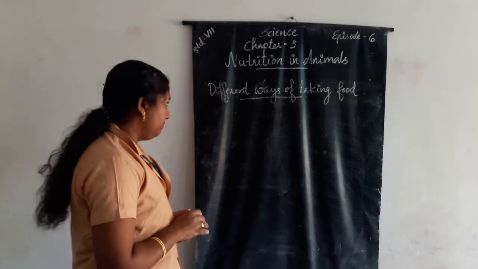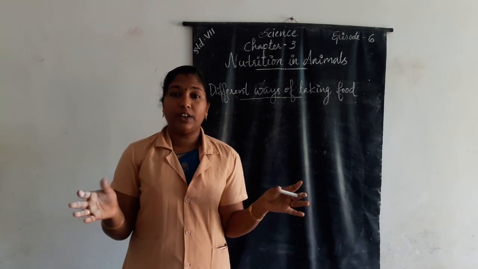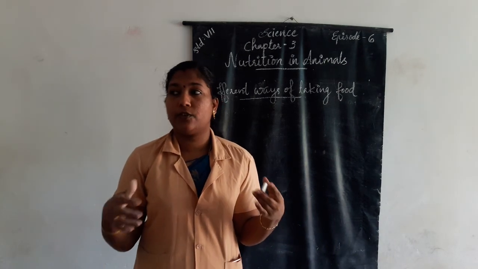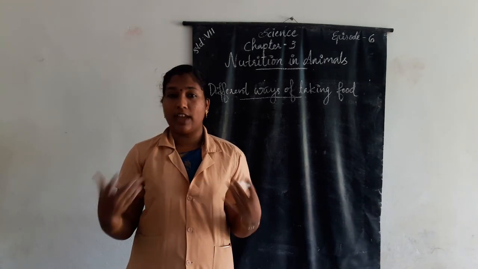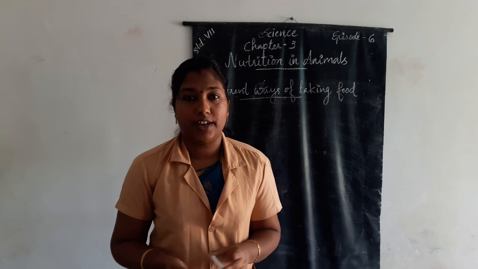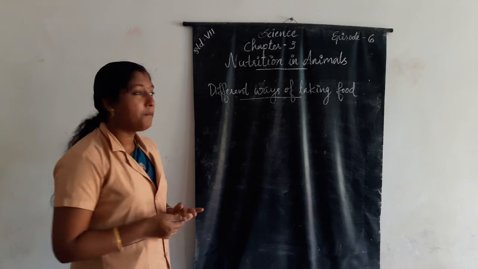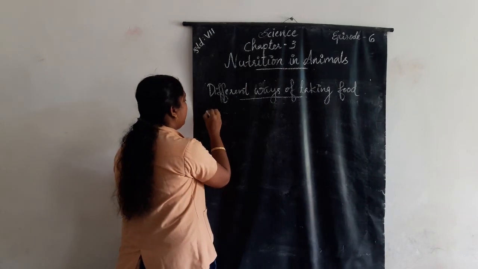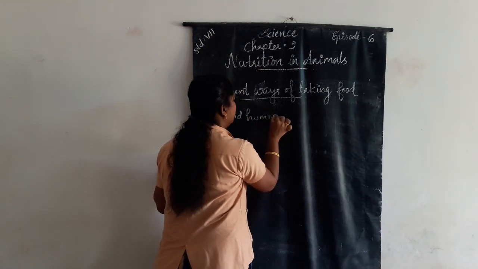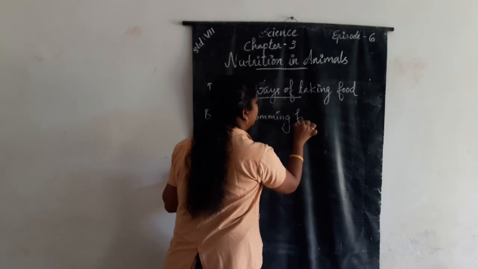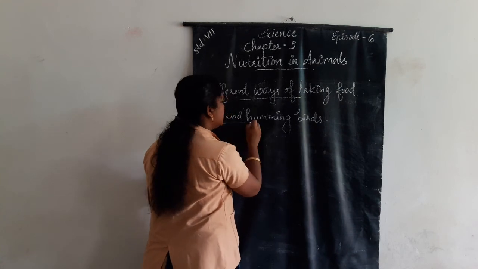In our surroundings we can see different types of organisms, and each organism feeds in different ways. For example, bees and hummingbirds.